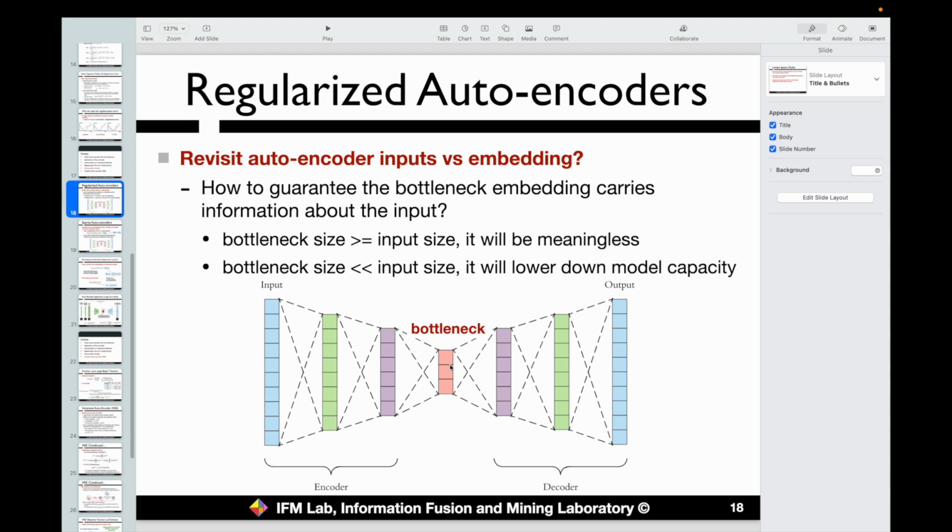However, this way has some weakness. The main reason is if we change the dimension of the bottleneck layer, then we are changing the model architecture. We have to rewrite the code, right? We have to rewrite the code for both the mapping from the hidden layer to this layer, right? And for the reconstruction as well. If we make minor changes here, then we need to change many other parts of the code as well. It will not be a good idea.